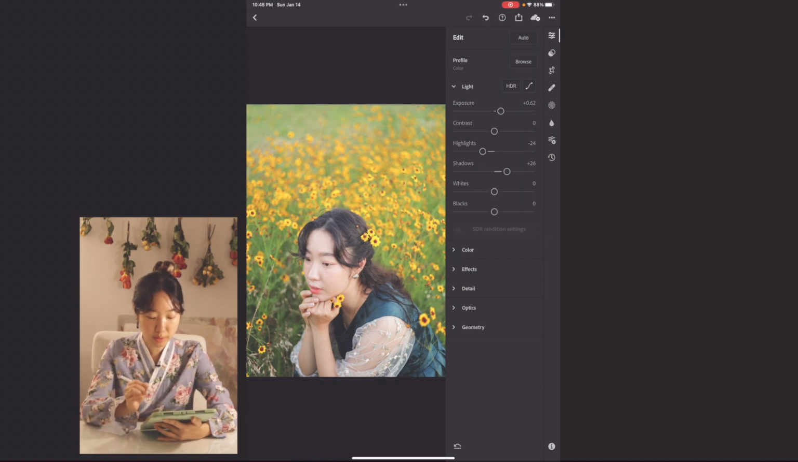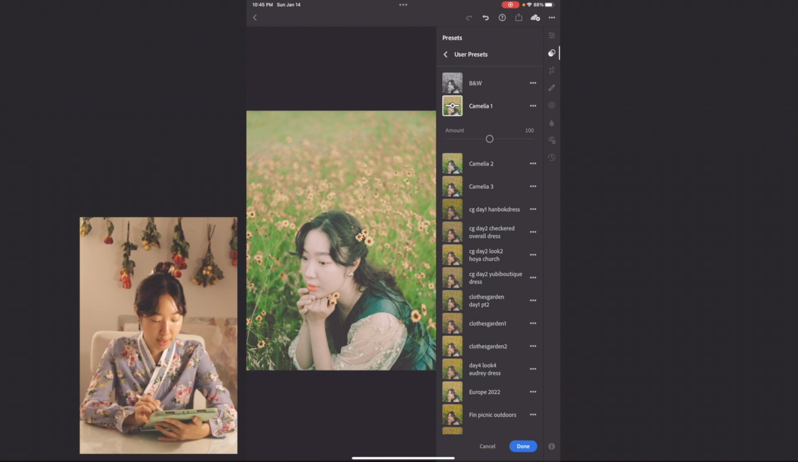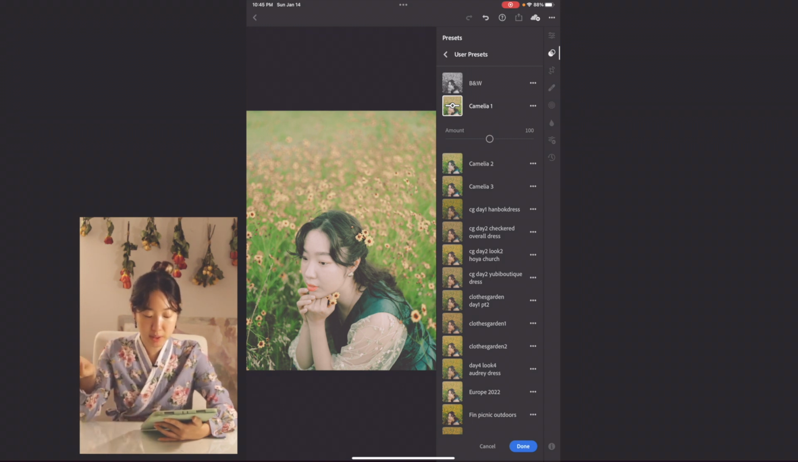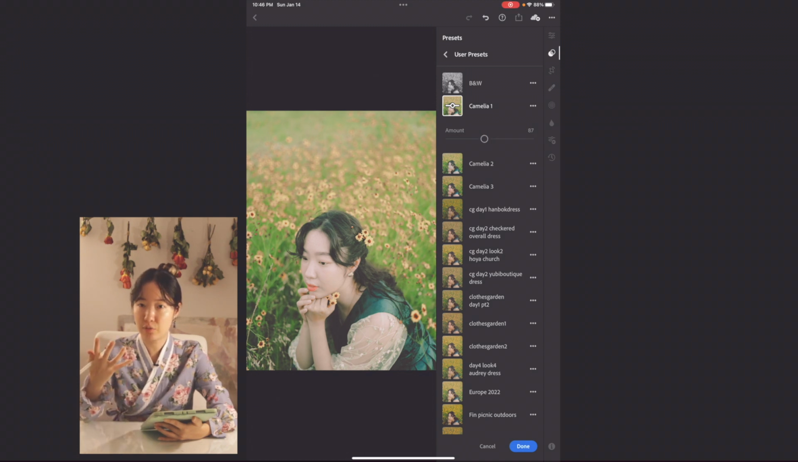And after that, I'm going to select Camellia 1. Okay, Camellia 1 has the most yellow, and even because it kind of emphasizes the yellow a lot, it does take away a lot of yellow from the skin tones, but I like that kind of faded away kind of vintage skin tone too. So I'm going to leave it as it is, but just a little tone down like this.